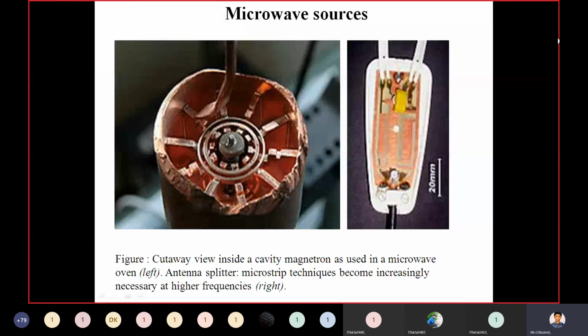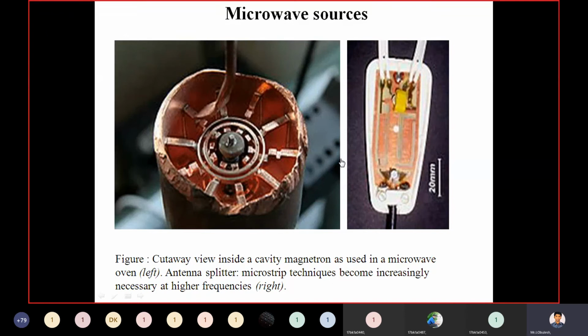See, this is the cutaway view inside the cavity magnetron, which is used in microwave ovens. And we have an antenna splitter, which is a microstrip technique that becomes increasingly necessary at higher frequencies, represented on the right side. You just need to see these two diagrams. These are the microwave sources.